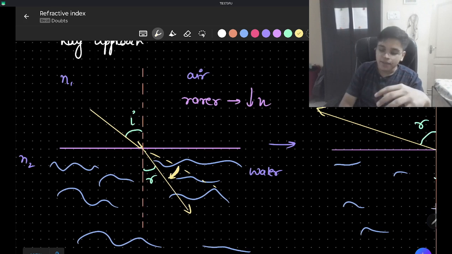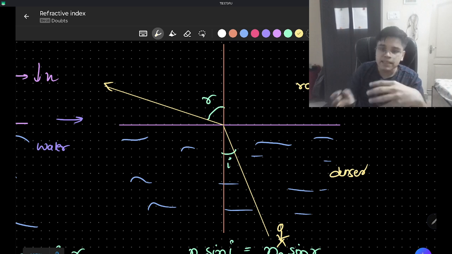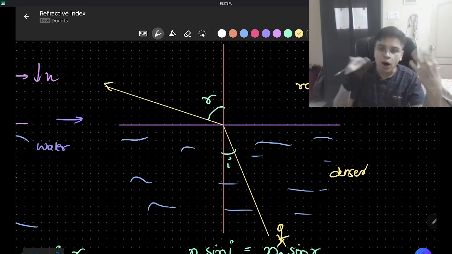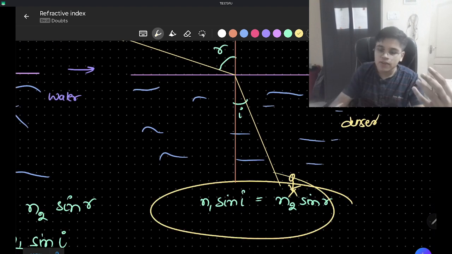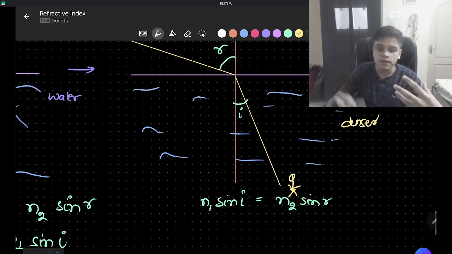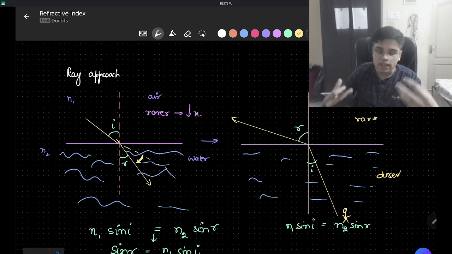And when the light is going from a denser medium to a rarer medium, it bends away from the normal. Now how you can find out is with the help of Snell's law. So that was the basics of what a refractive index is and how you can estimate or find out the refracted angle. Thank you.